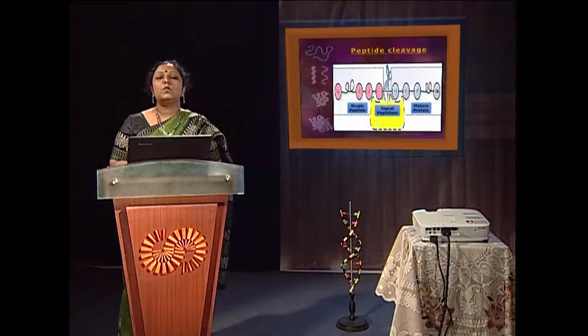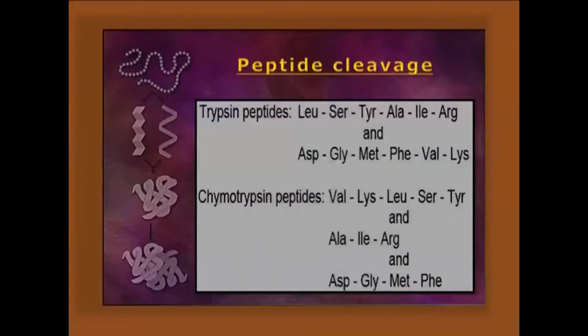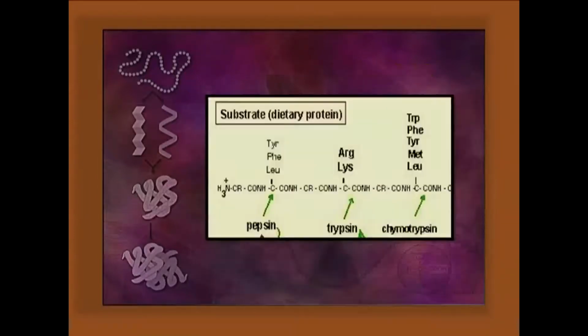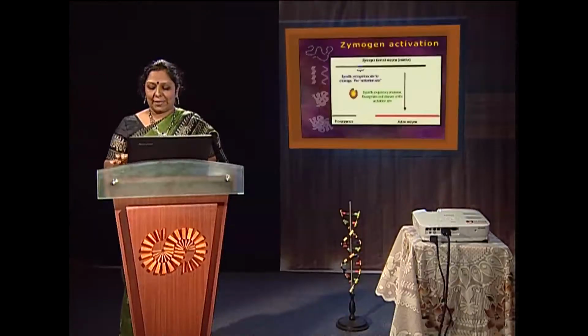Peptide cleavage. There are some specific peptidases, like trypsin and chymotrypsin. Chymotrypsin cuts after phenylalanine, tyrosine, tryptophan. Trypsin cuts after lysine and arginine residues. CNBr, cyanogen bromide, cuts after methionine residues. This peptide cleavage is very much needed for zymogen activation, as well as internal sequence cleavage mediated by N-O acetyl shift at serine and threonine residues. Peptide cleavage is also very important for protein sorting to different target organelles.